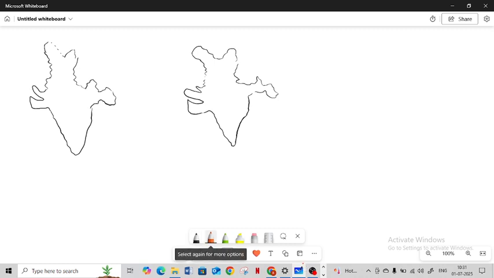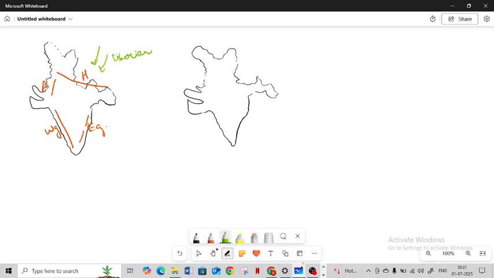Pardon my drawing, but roughly this is the map of India. We have the Himalayas running from here, the Western Ghats over here, the Eastern Ghats over here, and the Aravalis over here. So we are talking about the Himalayas. The Himalaya has two roles in the climatic system of India. One, it prevents the cold Siberian winds from entering the Indian subcontinent.